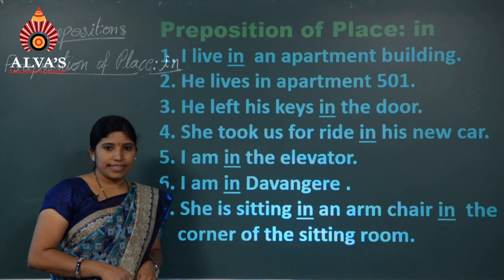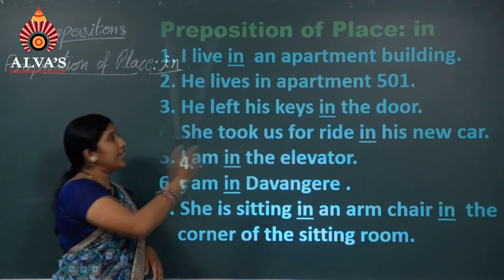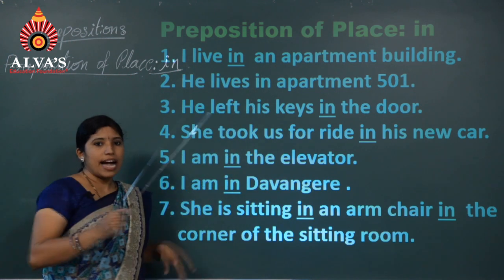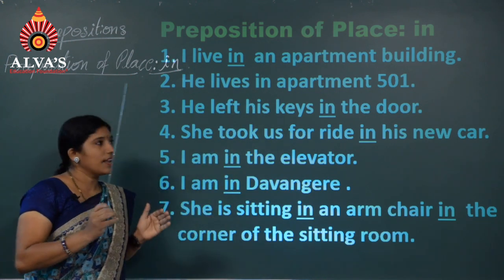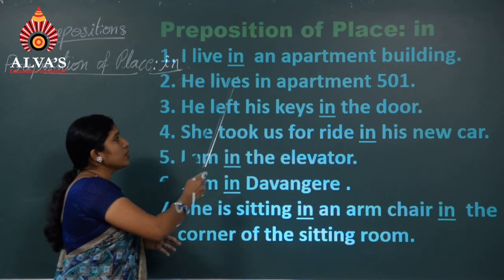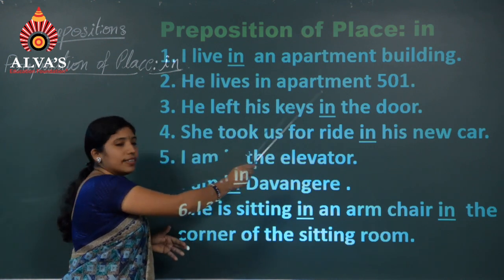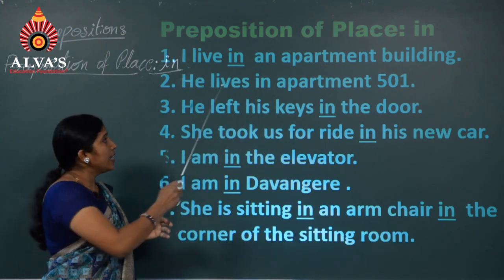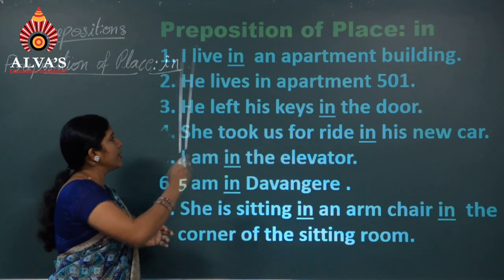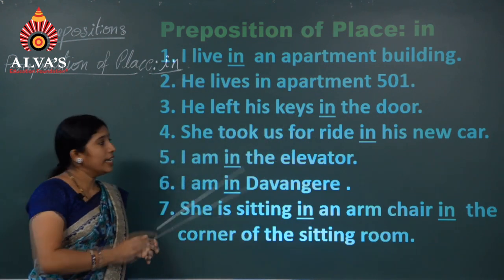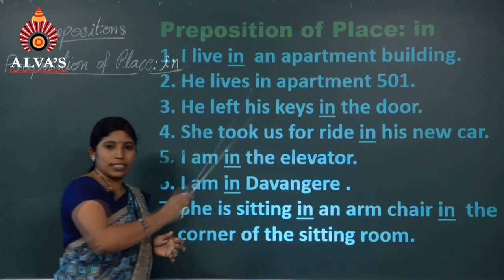We shall have more examples. Preposition of place in. Number 1, I live in an apartment building, an enclosed space. In an apartment building, it is in. Number 2, he lives in apartment 501. It also refers to an enclosed space. Next, number 3, he left his keys in the door.